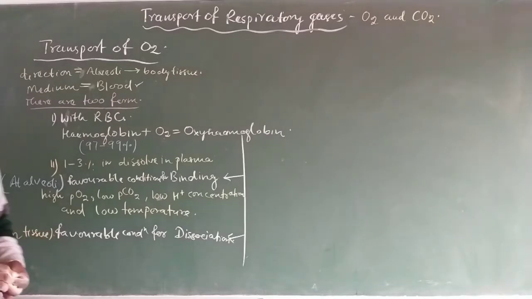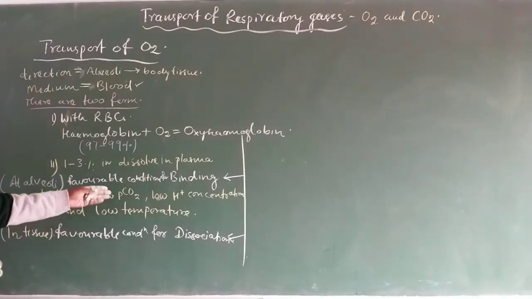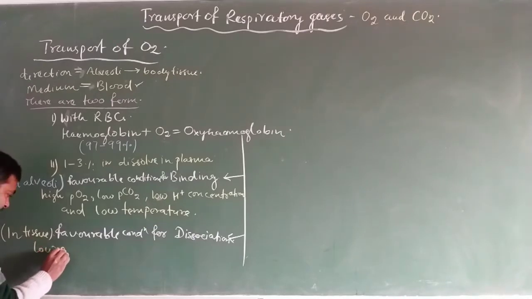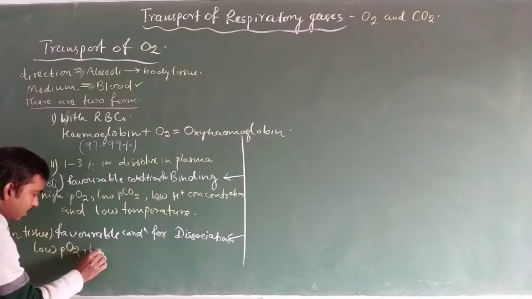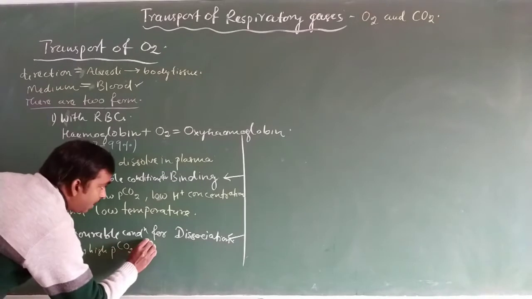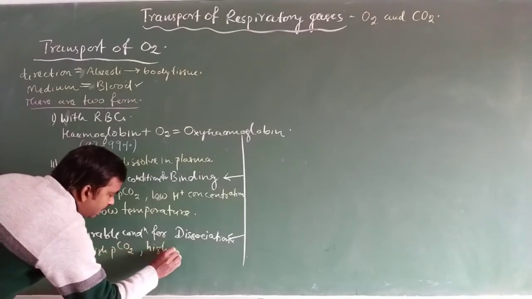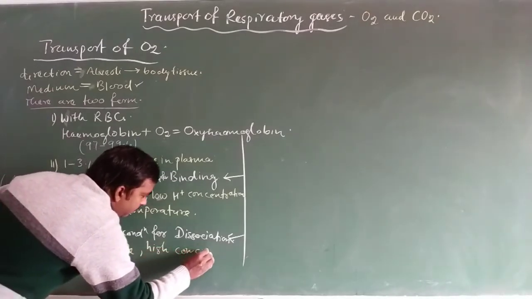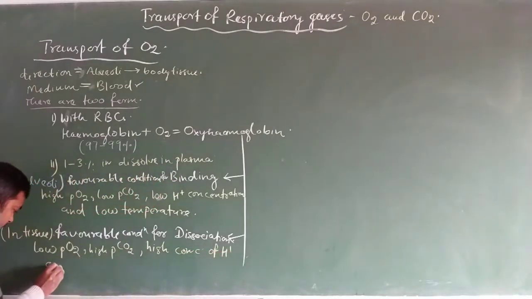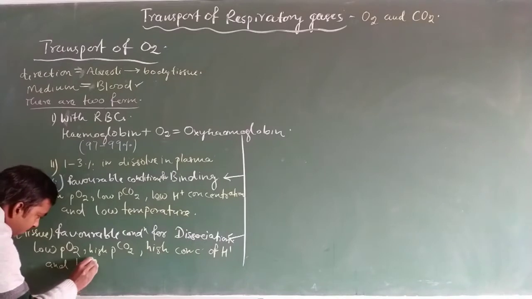So what are the conditions? They are just opposite to the conditions for binding: low partial pressure of oxygen, high partial pressure of carbon dioxide, high concentration of hydrogen ion, and high temperature.